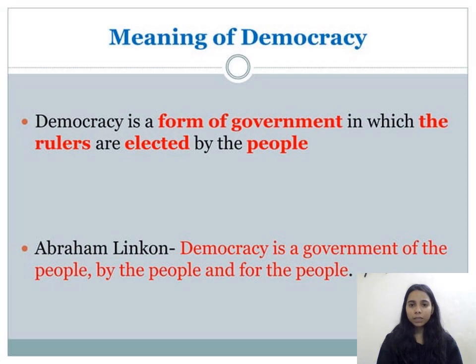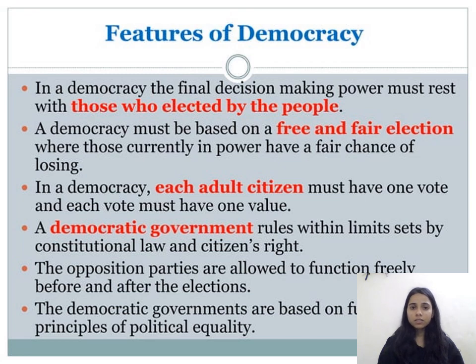Next, we will see the meaning of democracy. Democracy is a form of government in which the rulers are elected by the people. According to Abraham Lincoln, democracy is a government of the people, by the people, and for the people. So next, we will study the features of democracy.